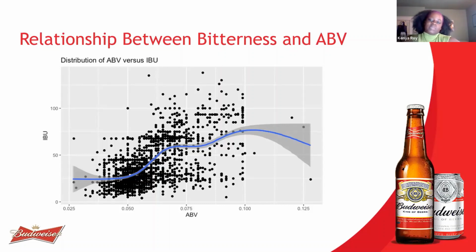We think that if there were fewer values in that plot, there would be a linear relationship. So we suspected that perhaps some specific styles skewed this data. There are 91 styles in the data set, and we were interested to see if there were any specific styles that would show us these higher IBU and ABV values.